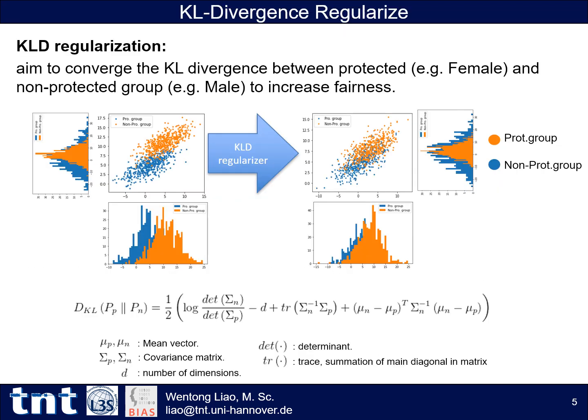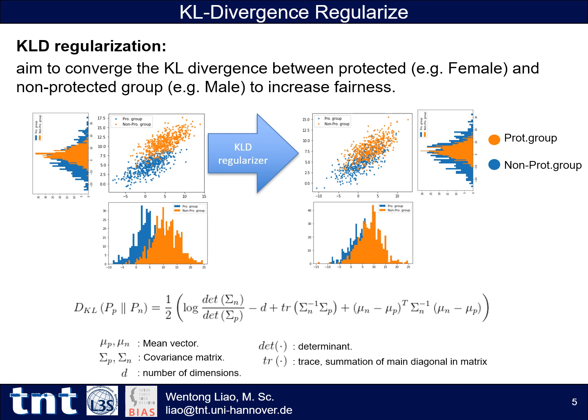There is strong bias in the dataset, which makes the model treat this information as more important than others. A solution to reduce this effect is to mix this kind of information with others. In this work, we hope the model treats the protected and non-protected groups equally, so we introduce the KL-Divergence to encourage the encoder to learn a representation in which the protected and non-protected groups have a similar distribution.